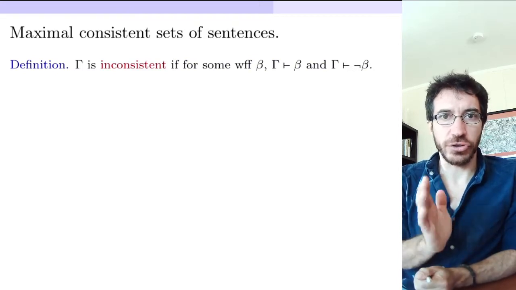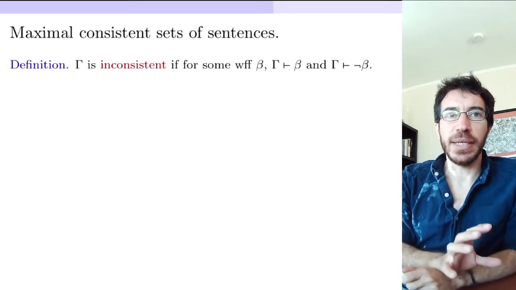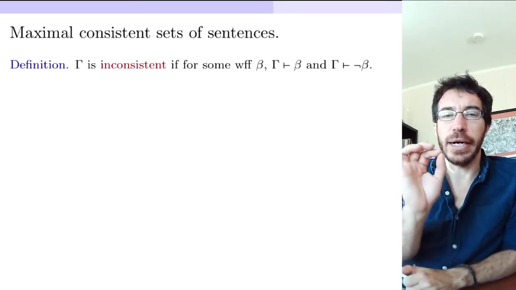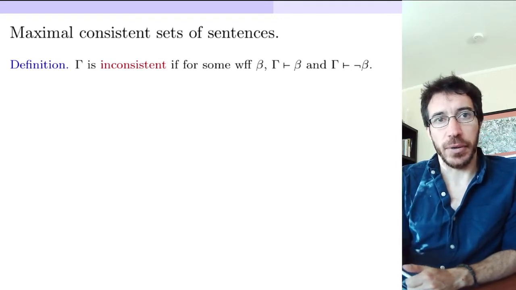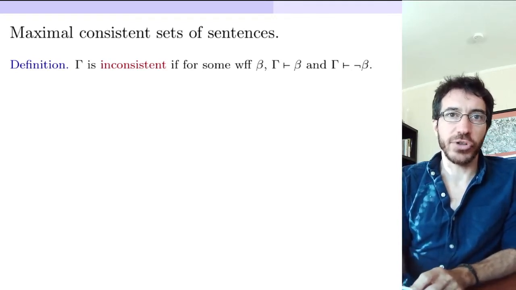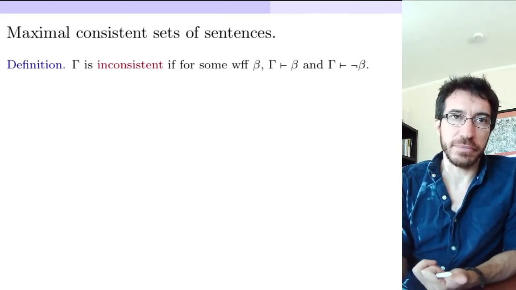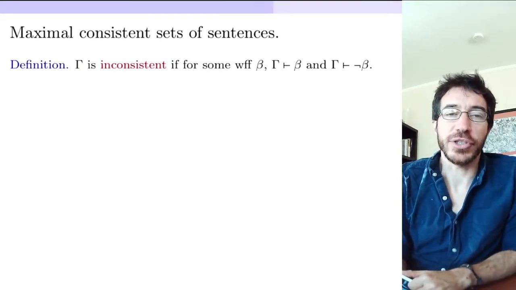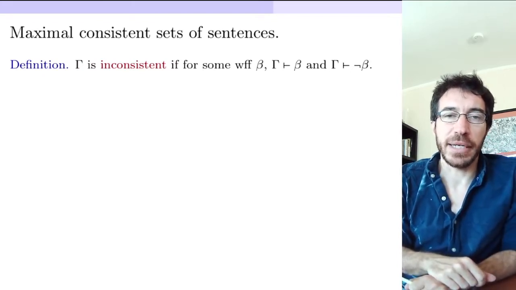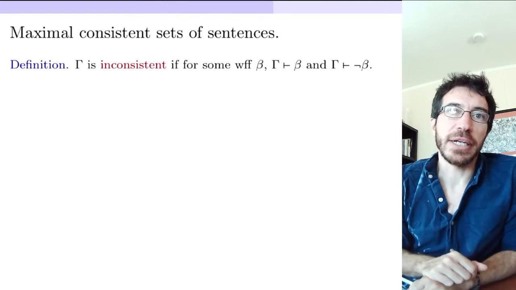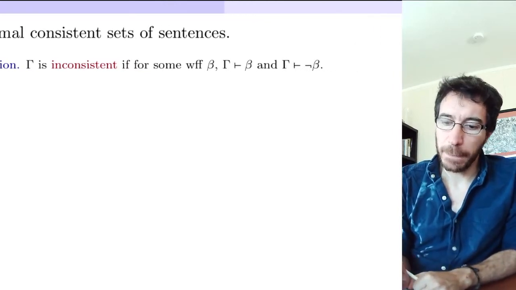Recall the definition of inconsistent. A set of sentences is inconsistent if from it you can prove some sentence and also its negation. So that's bad, right? So that's inconsistent. There are, of course, some sets of sentences that are inconsistent. If you put beta and negative beta inside gamma, then they prove beta and negative beta. That's inconsistent. So yeah, we usually don't like those.